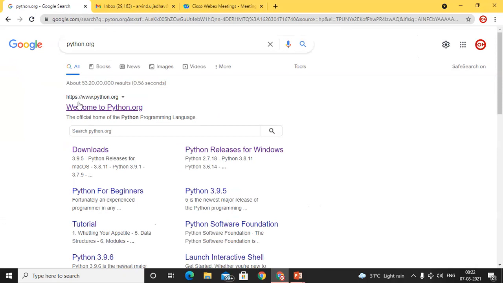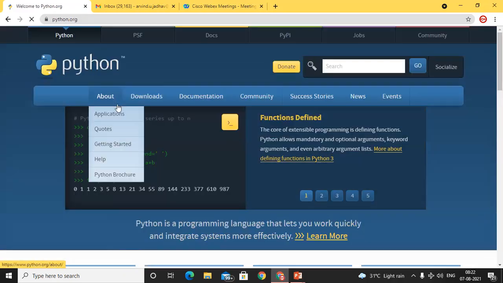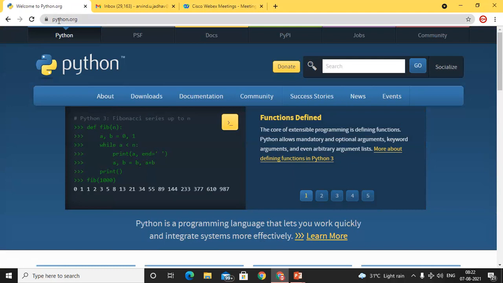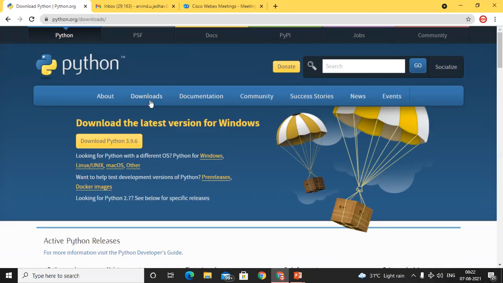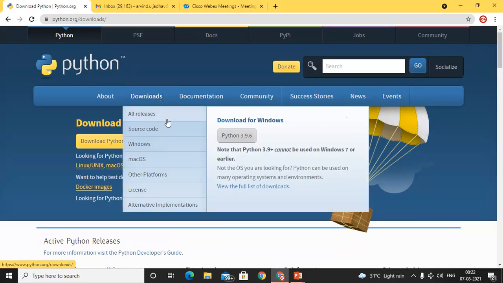This one is our official website, www.python.org. Visit that website. So this one is your official website. Okay, so let's check out. Click on the downloads. When we click on the downloads, we'll get the latest version information.